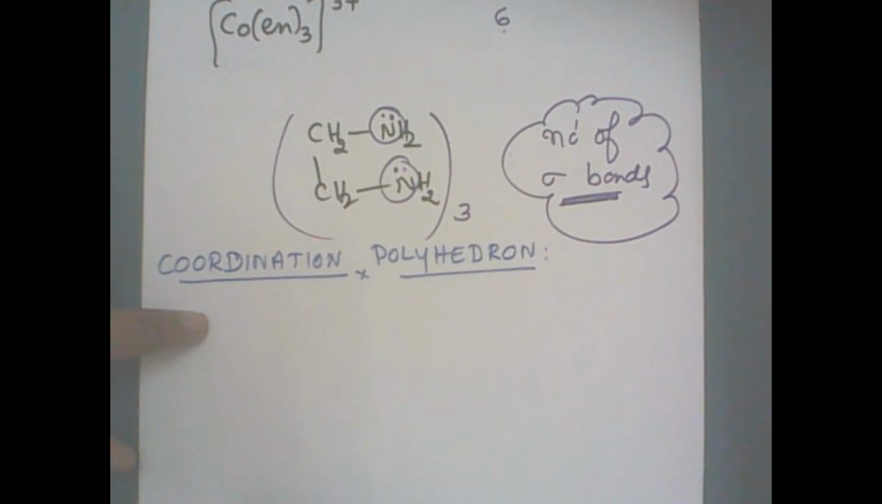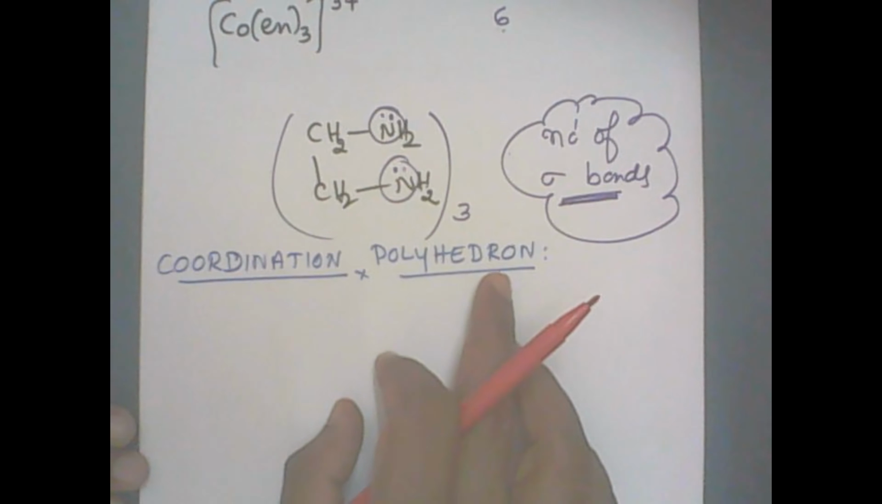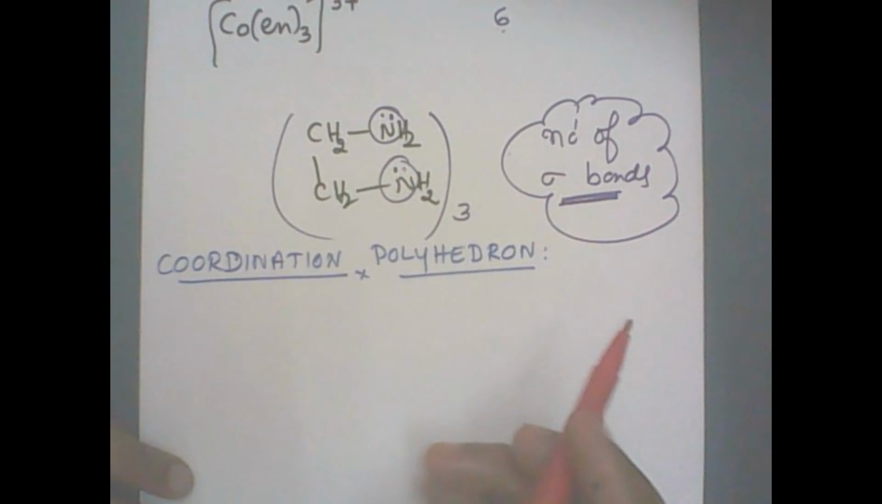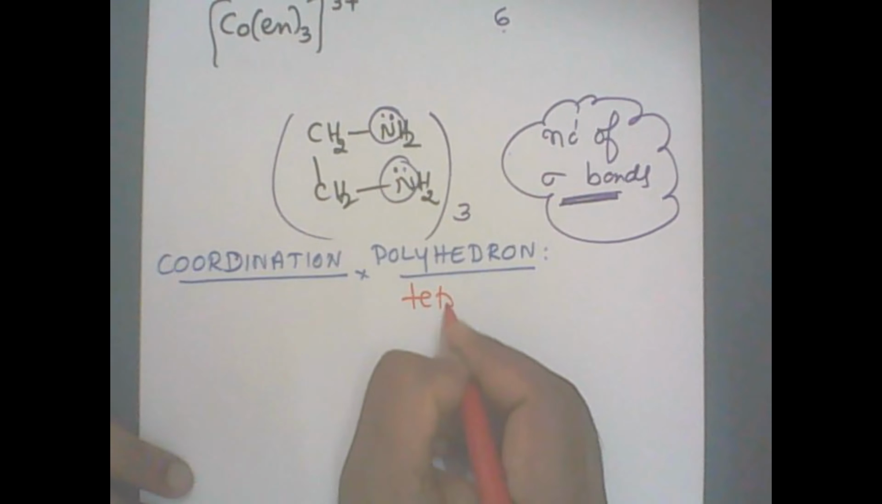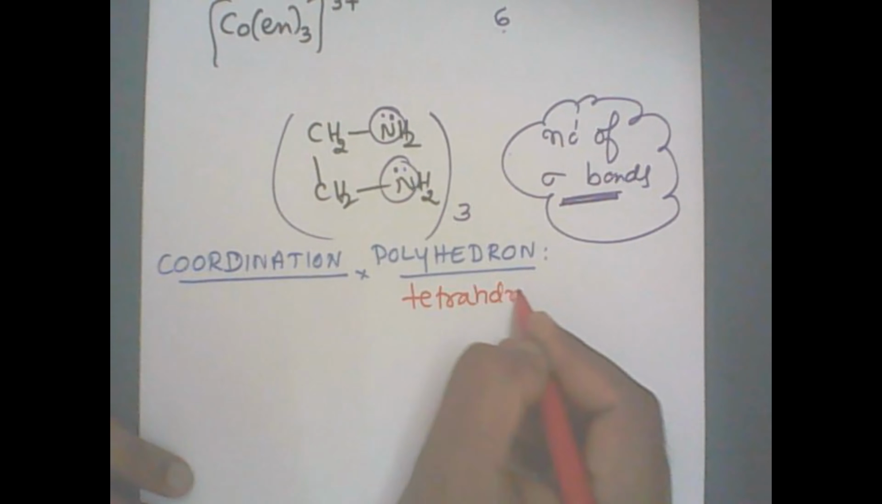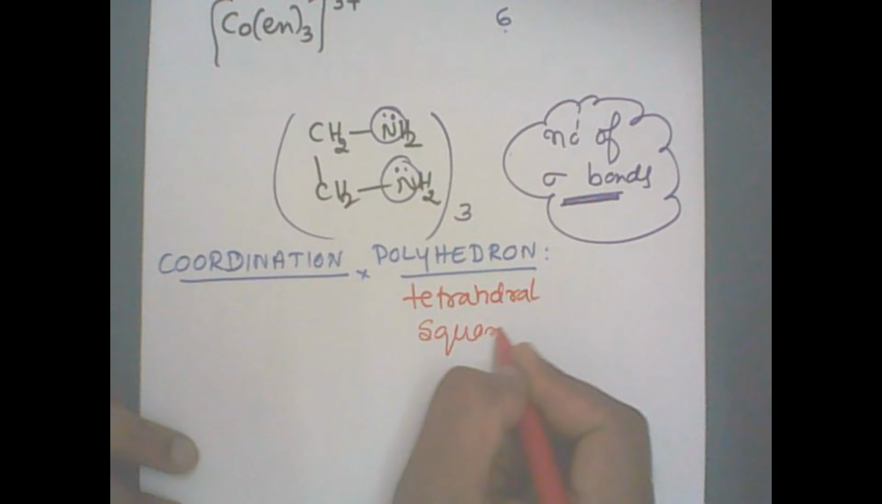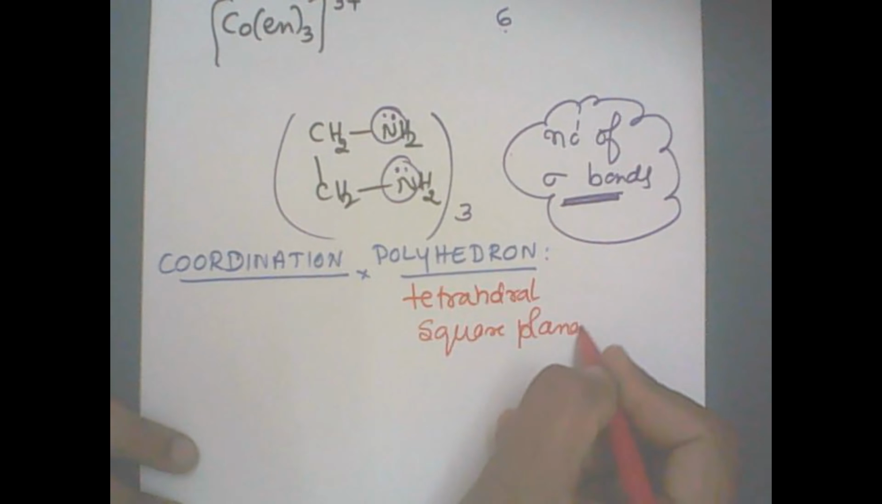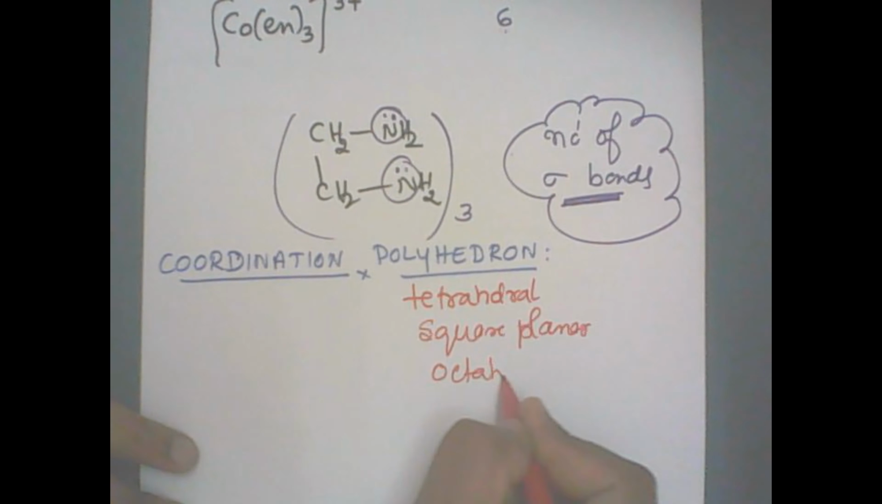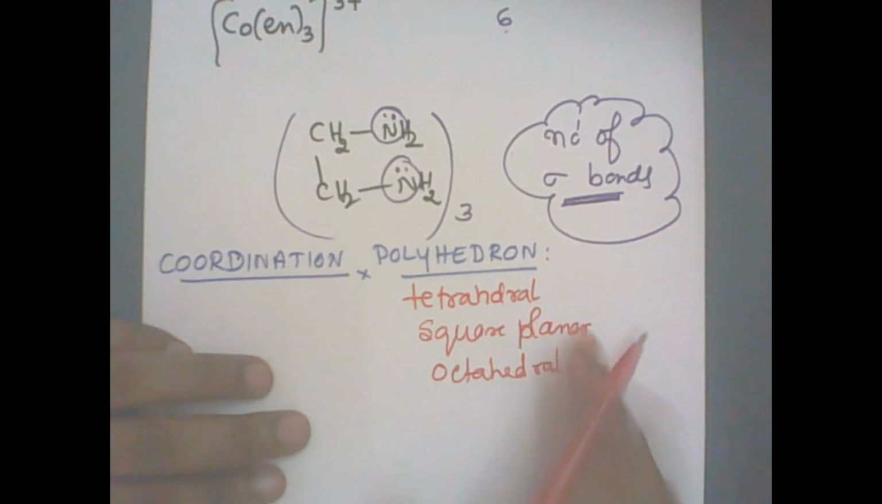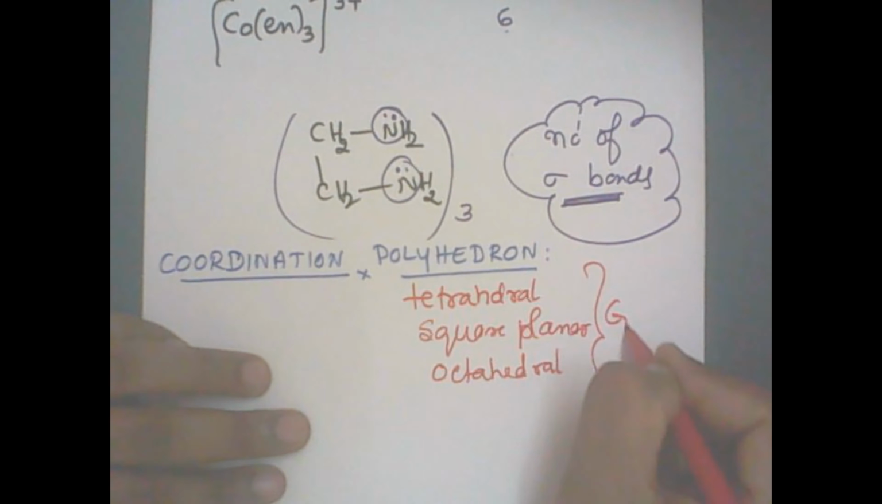The next term is coordination polyhedra. Polyhedra we are aware of different types, like we have got tetrahedron or tetrahedral, square planar, then we have got octahedral, correct, and goes on. So there are different types of geometry. So polyhedra is nothing but geometry we are going to speak about, the geometry of the complexes.